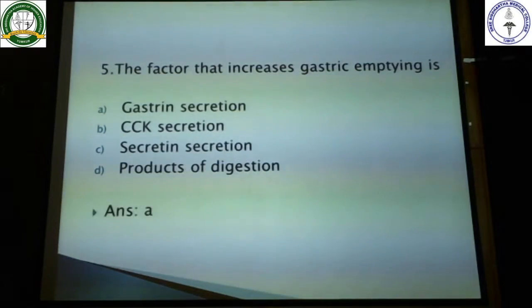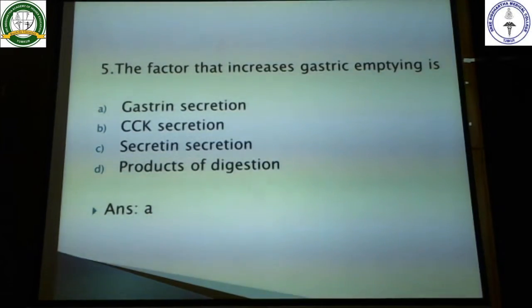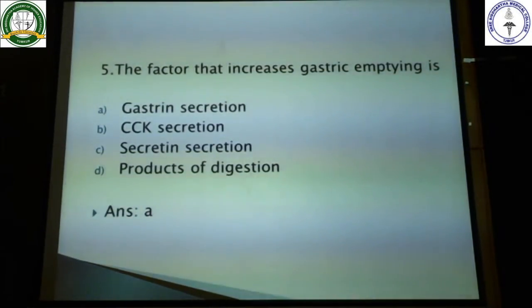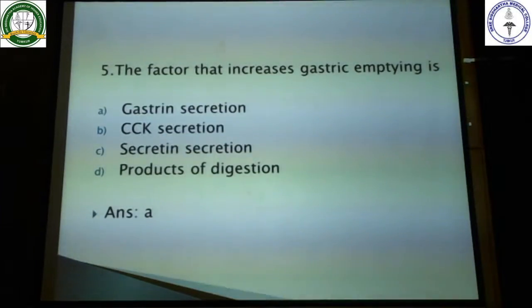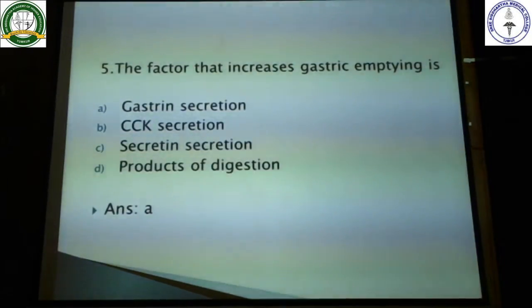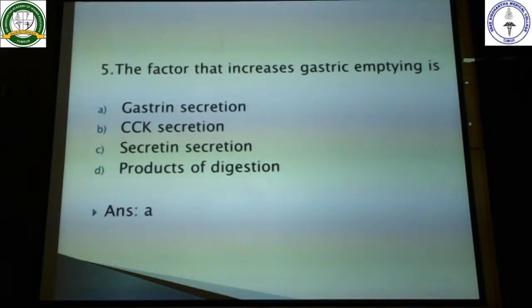So here the answer is gastrin secretion. Definitely the answer is gastrin secretion. Cholecystokinin inhibits, secretin inhibits, and the products of digestion, if it is fat or if it is proteins, again it is going to inhibit the gastric emptying. Provided if it is carbohydrates, then only the gastric emptying will be increased. So here the answer is the gastrin secretion.